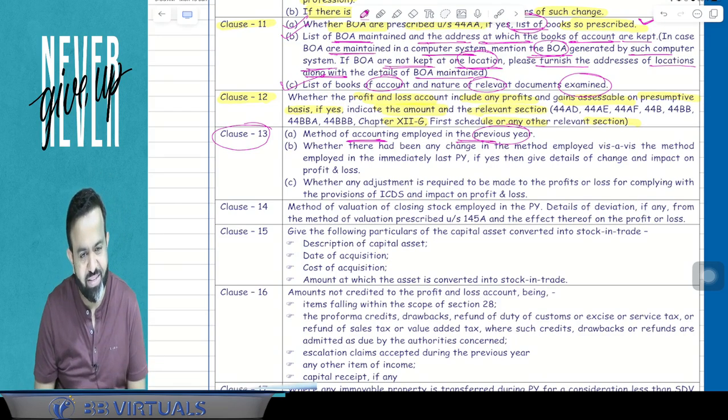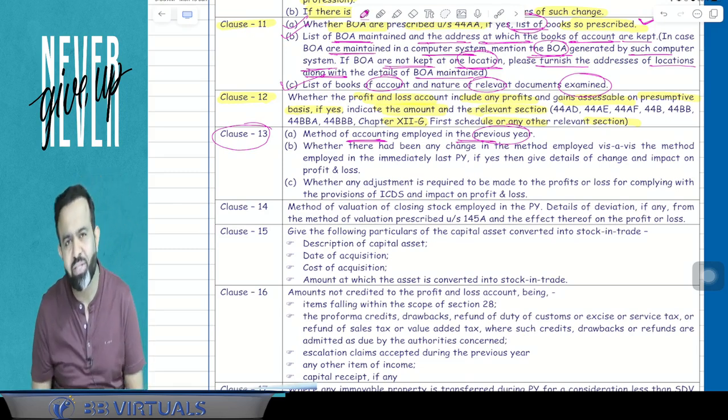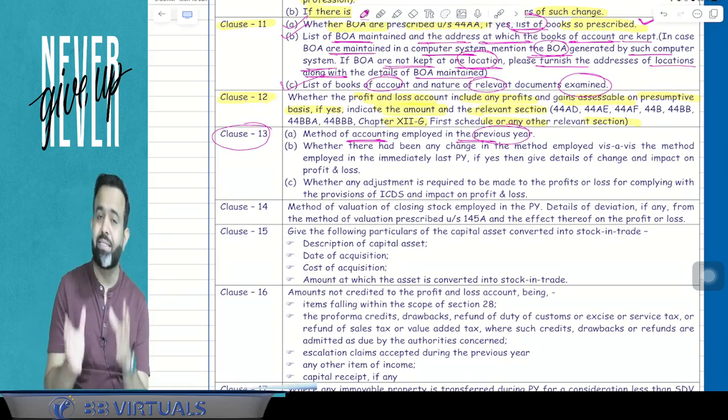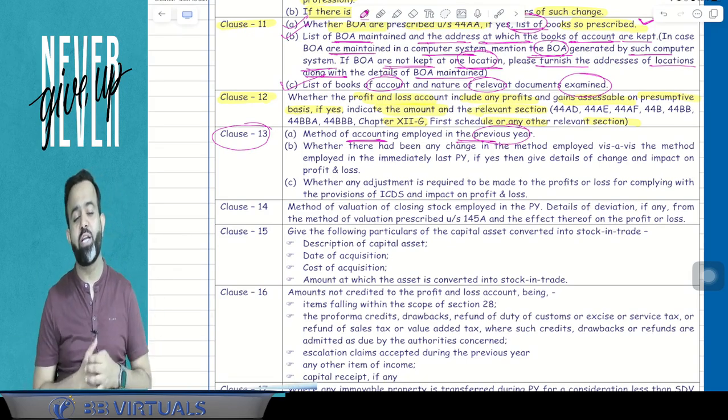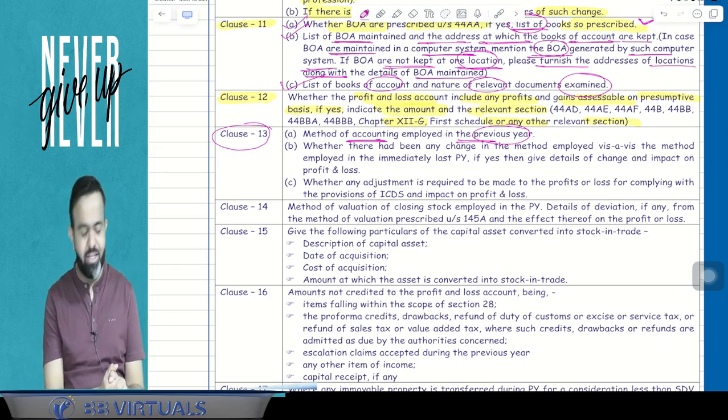has to report. And one more point, due to ICDS, that is the income computation and disclosure standards. You know that there were 10 ICDS. So due to the ICDS, how much impact is on your profit and loss, that also is required to be mentioned by the chartered accountant in clause number 13.